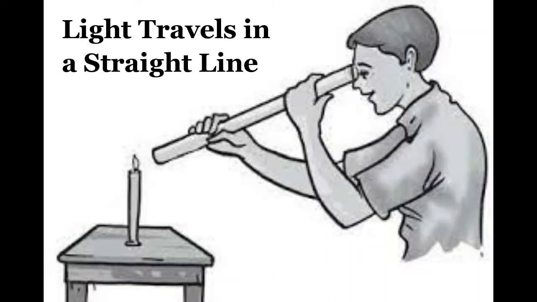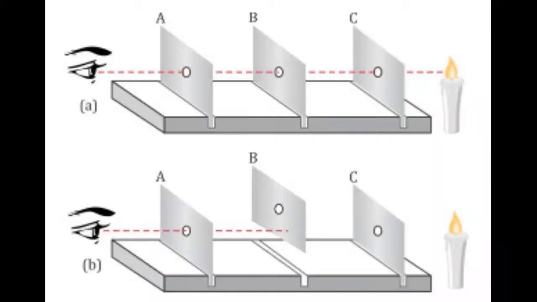The first point is the basic property of light. In science, we have studied one basic and most important property of light, that light travels in a straight line. And to explain this property, teachers perform one activity. This is the activity they perform in school.